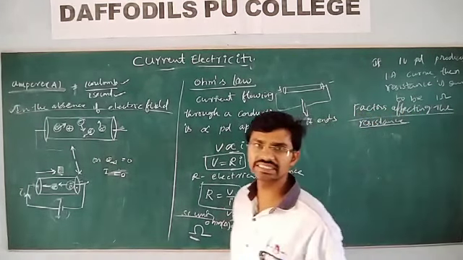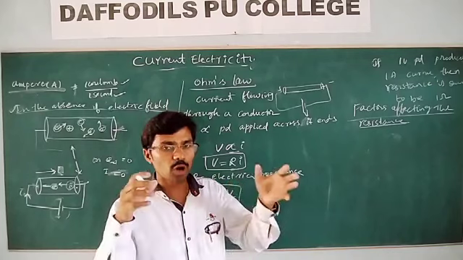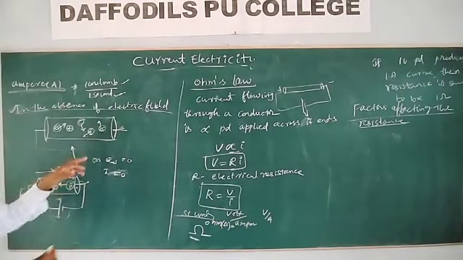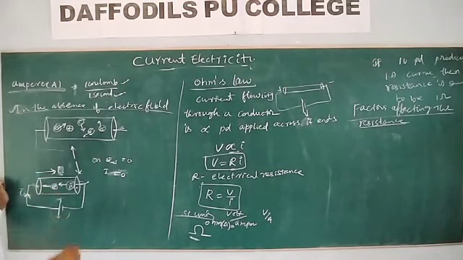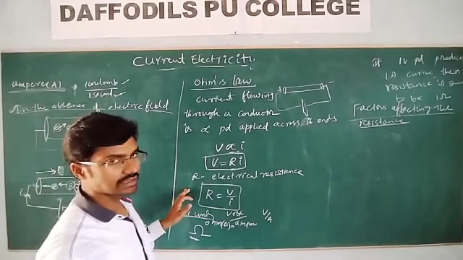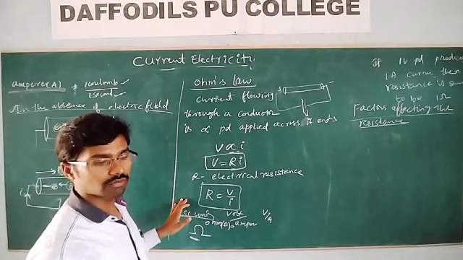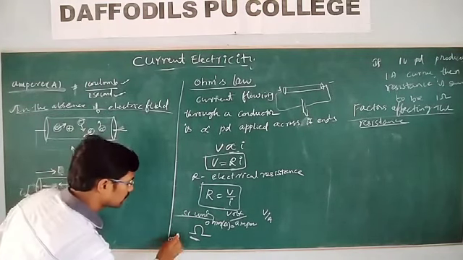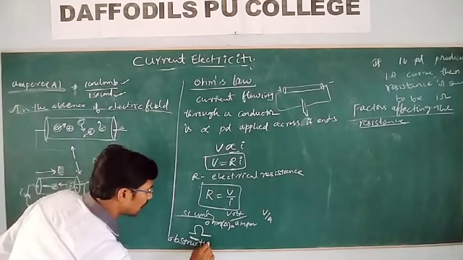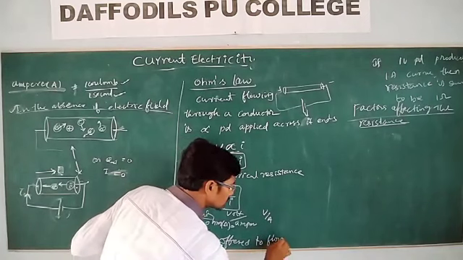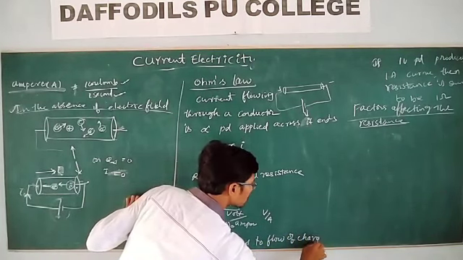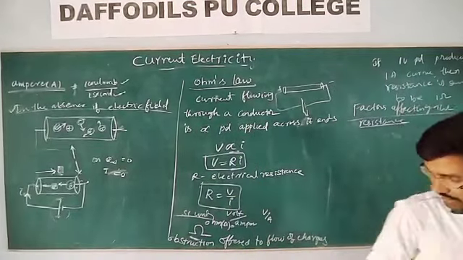Generally, resistance is nothing but opposition offered to the flow of electrons. Whenever the electrons are moving, because of the positive ion cores there is some opposition offered, and that obstruction offered to the flow of charges is called electrical resistance. What do you mean by electrical resistance? An obstruction or opposition offered to the flow of charges is called electrical resistance.